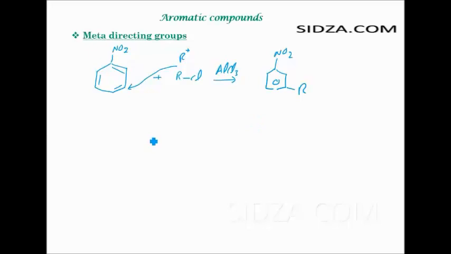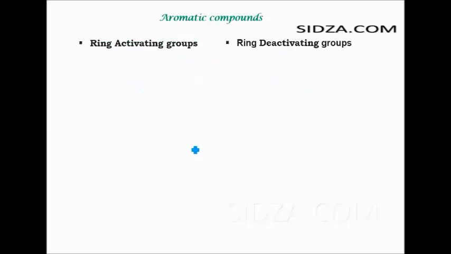So one more thing here. What we find is that if we have an electrophile attacking a ring that already has a group attached to it, the electrophilic attack may be slower or faster in comparison to the benzene ring, right? So let's take a new topic here: the ring activating and the ring deactivating groups.